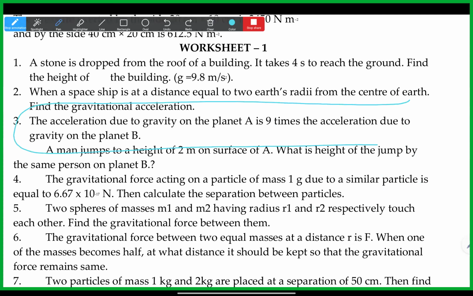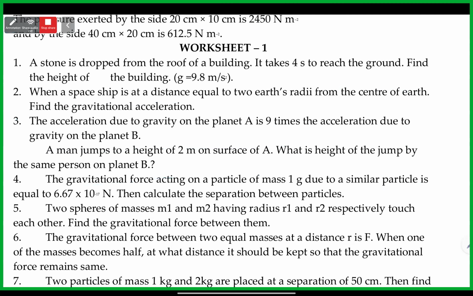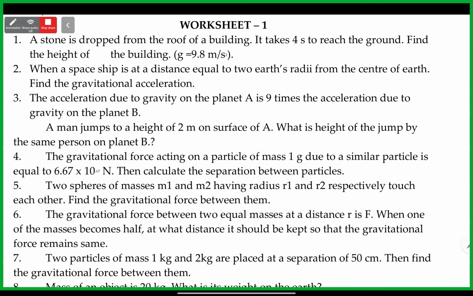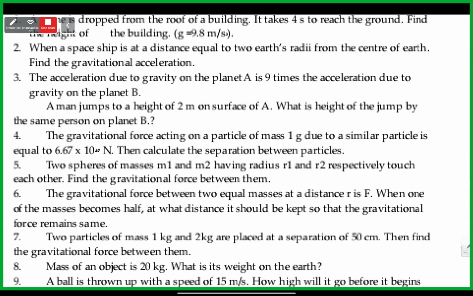But before, you asked one doubt: the acceleration due to gravity on planet A is 9 times the acceleration due to gravity on planet B. So this type of questions, Pranavi, if I scroll down, they might give the answers. Did they give the answer?